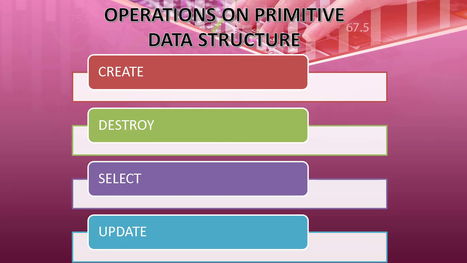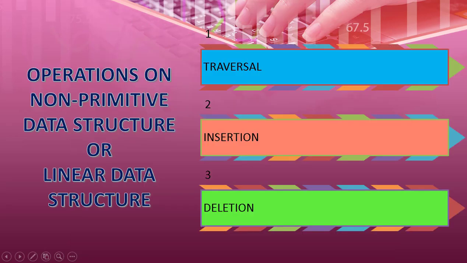The different operations on primitive data structure are create, destroy, select, update. Create operation is used to create a new data structure. Destroy is used to destroy or remove a data structure. Select is used by programmers to access the data within the data structure. Update operation is used to change the data in the data structure. So these are the different operations on primitive data structure.